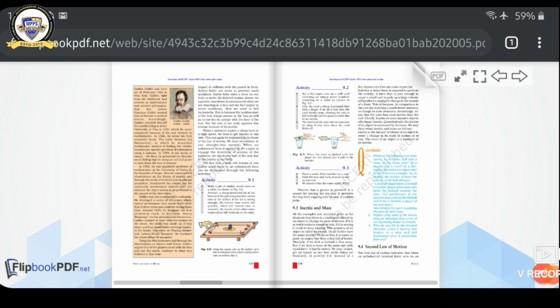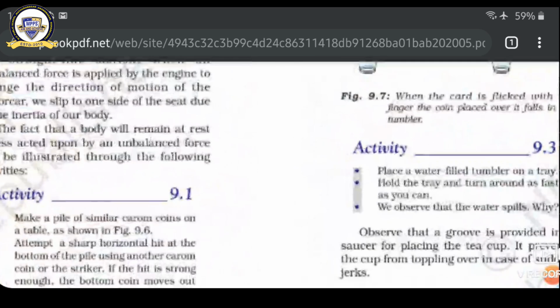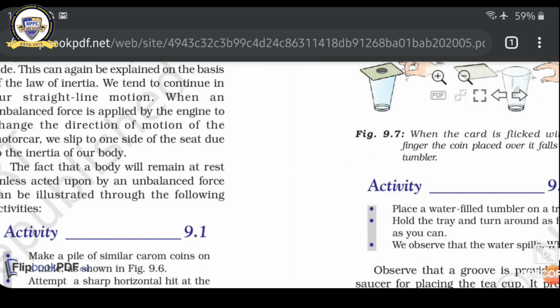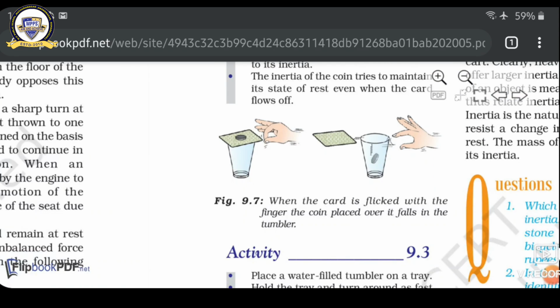When a force is applied on a body, the movement of the body totally depends upon the mass of the body and the applied force. F equal to ma means when force is applied on it, the body accelerates, starting the movement, which depends upon the magnitude of force. F equal to ma.